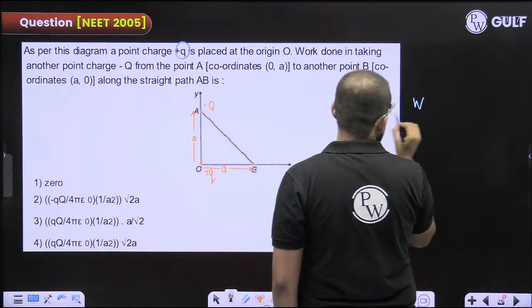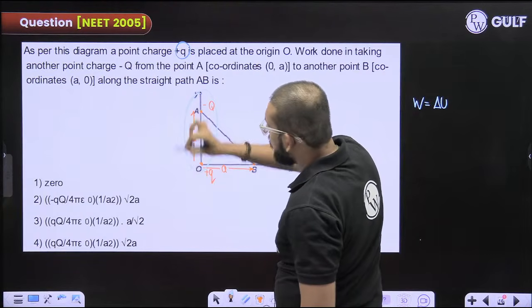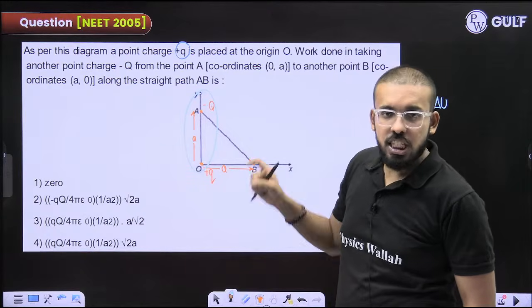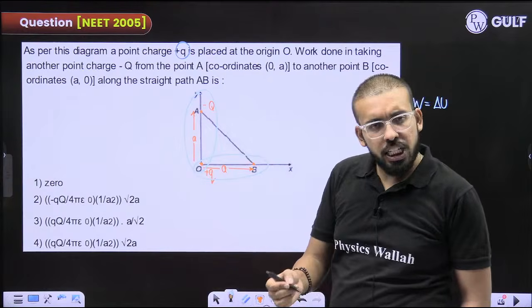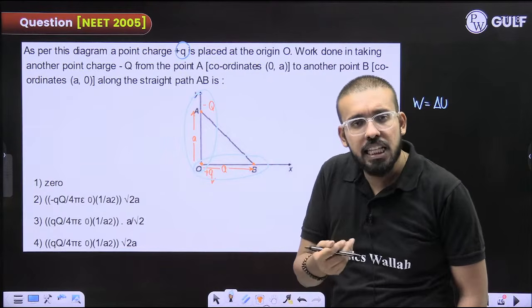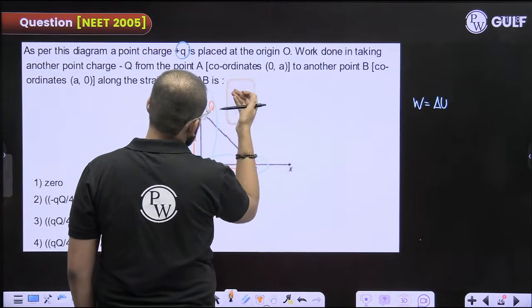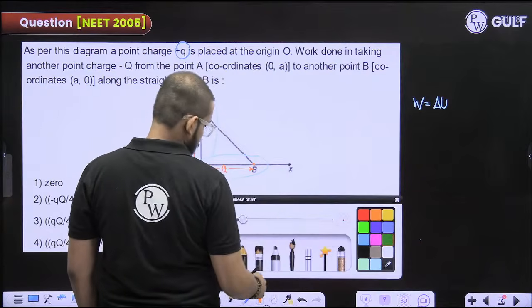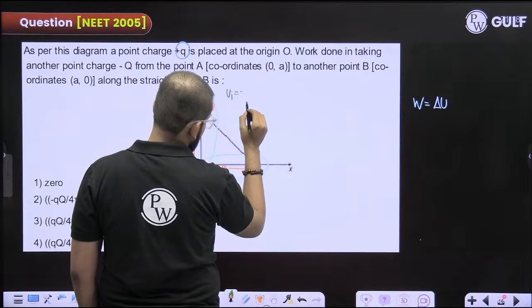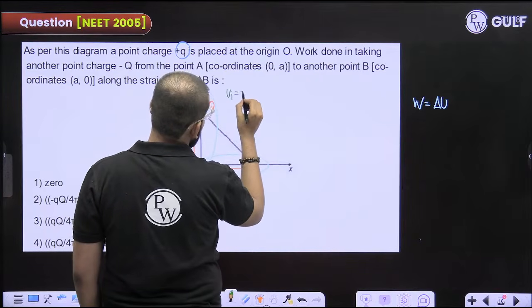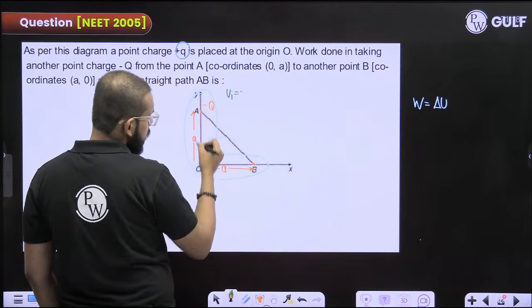Whatever is the work done will be equal to the change in potential energy of the system. You can find initial potential energy taking these two into account. Then you can find final potential energy taking these into account. You will find that these are the same. Let me just show it to you. U initial would be kQ1Q2 by a.